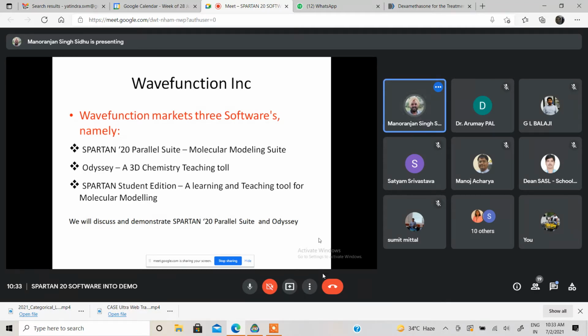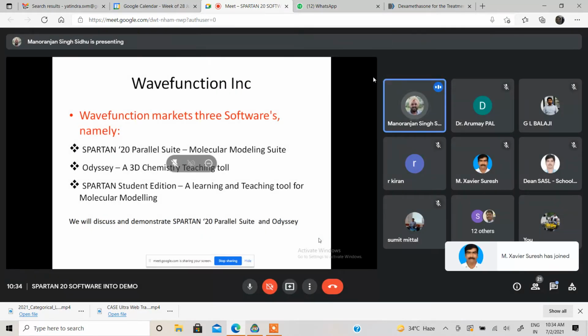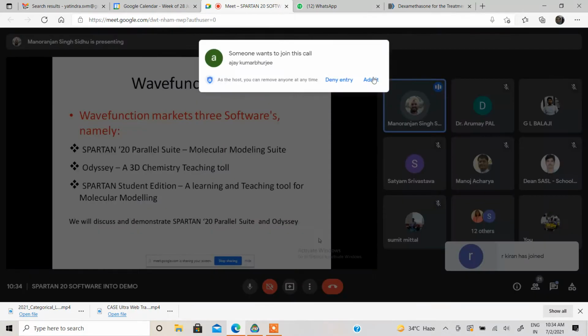softwares for classroom teaching, for students to learn chemistry in an easier mode and at their own speed. The first tool is called Odyssey. Odyssey is a unique chemistry teaching software that brings out the concepts of chemistry in 3D. Chemistry is basically in three dimensions, but in the classroom we can only teach the students in 2D. Some of the good professors would carry wooden models with them.